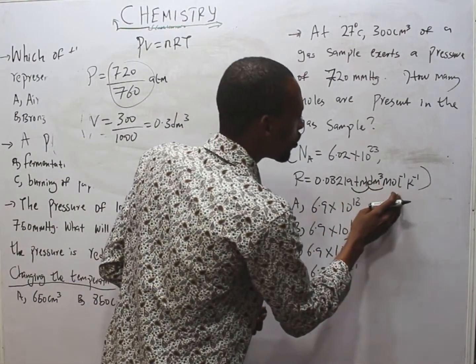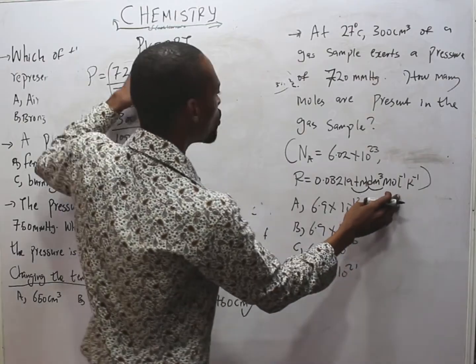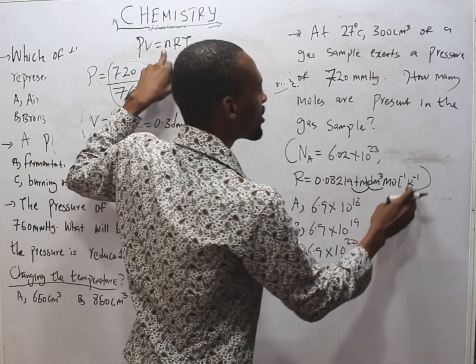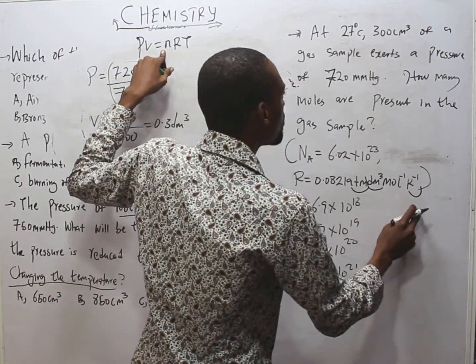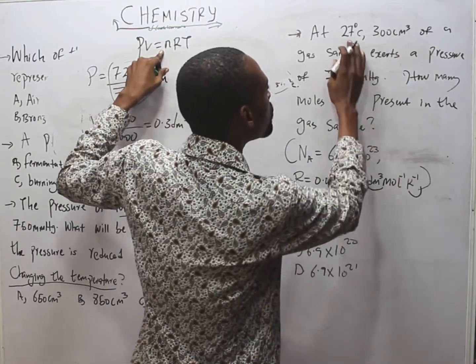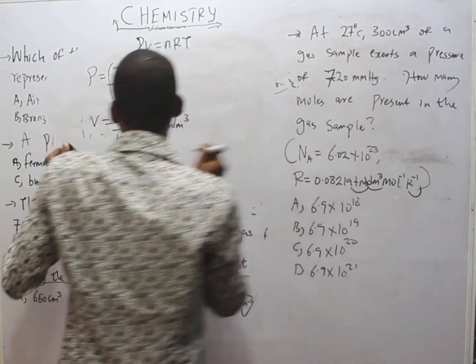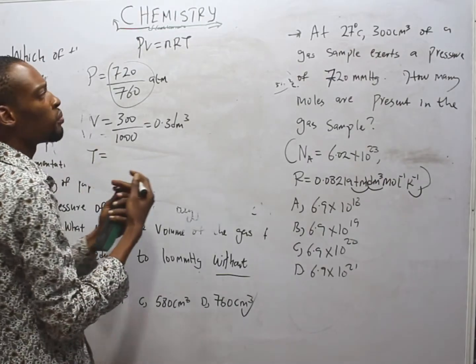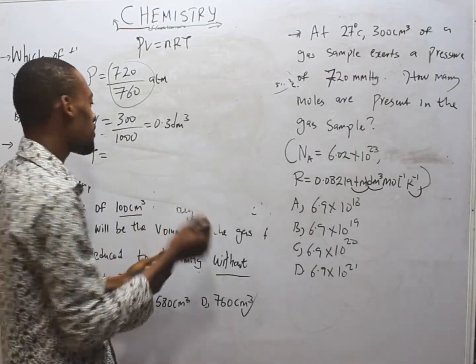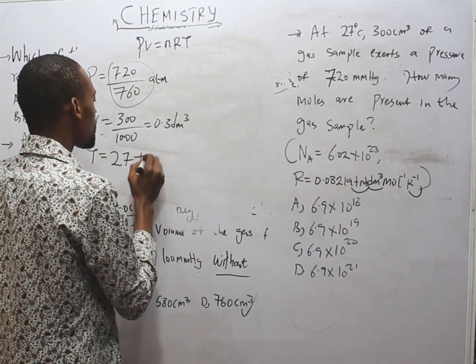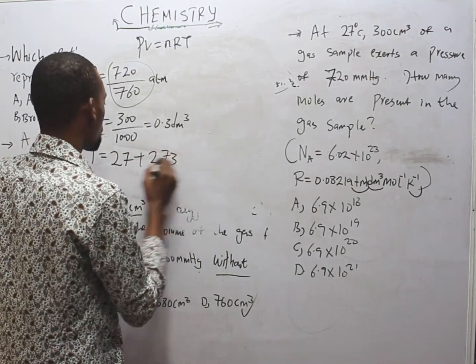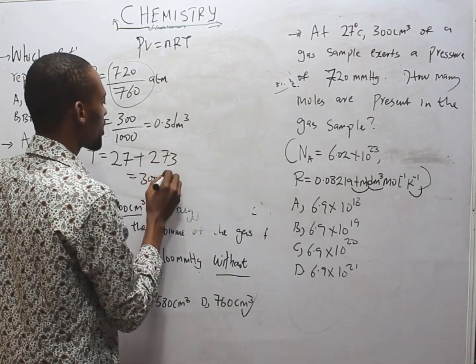Now, mole, which means we need to find the number of mole. It's not given here. Temperature should be in Kelvin, as you can see, per Kelvin. We are given 27 degrees Celsius. And I told you to convert temperature from degrees Celsius to Kelvin, you add 273. So this will give you 300 Kelvin.